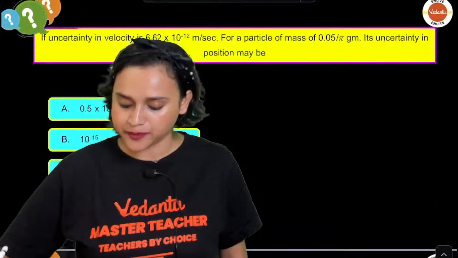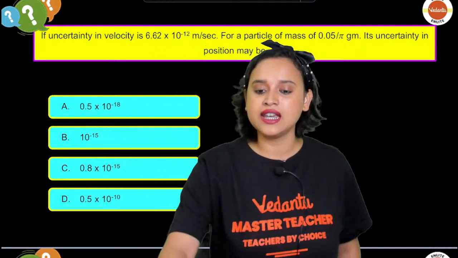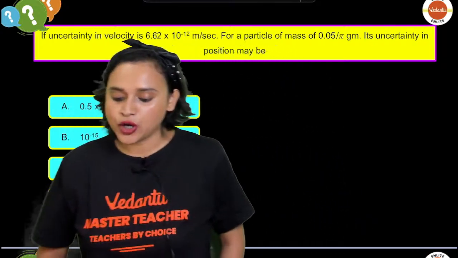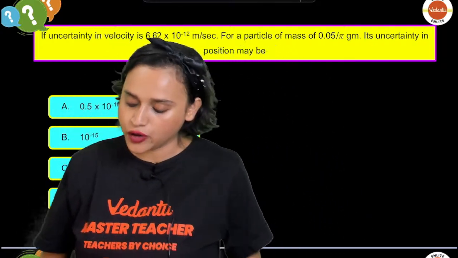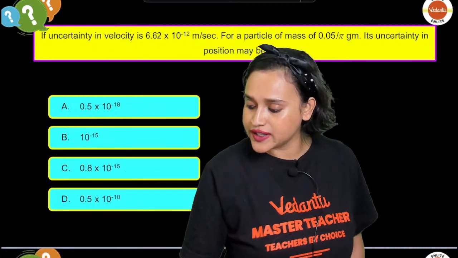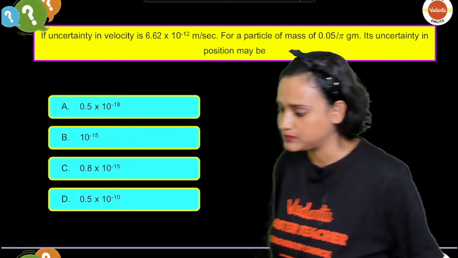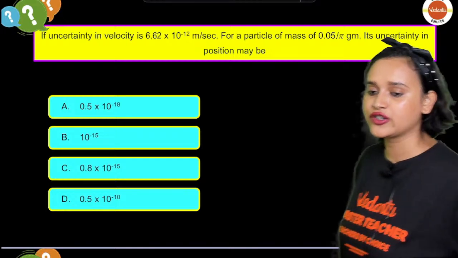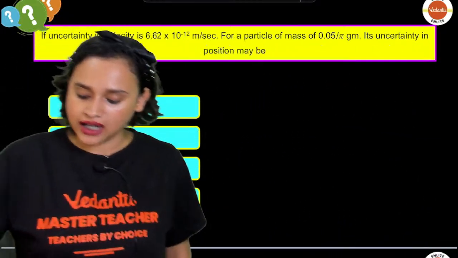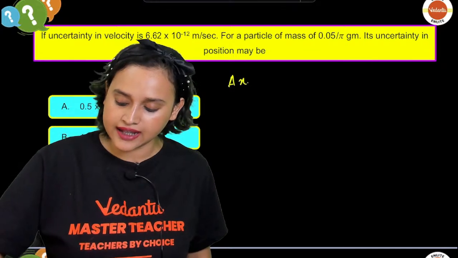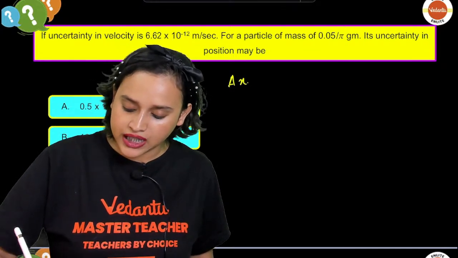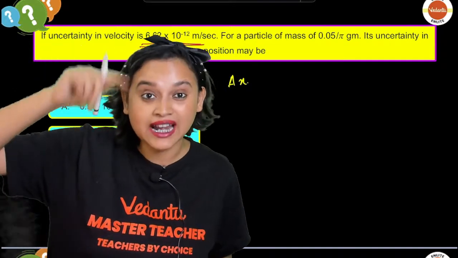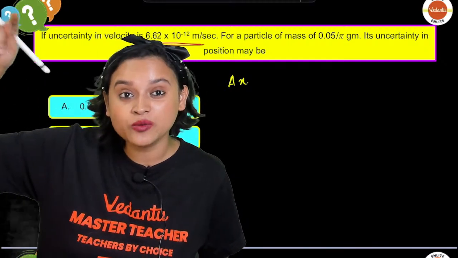Chalo, next question, everybody. Next question is, if uncertainty in velocity is 6.62 into 10 to the power minus 2 meter per second for a particle of mass of 0.05 divided by pi gram, its uncertainty in position will be what? Okay, so these are the options. Chalo, let us solve it. So we know Heisenberg's uncertainty principle, that is delta x into delta p, isn't it? So delta p, right here we are given m into delta v, guys. Remember, delta p can be written as m multiplied with delta v.